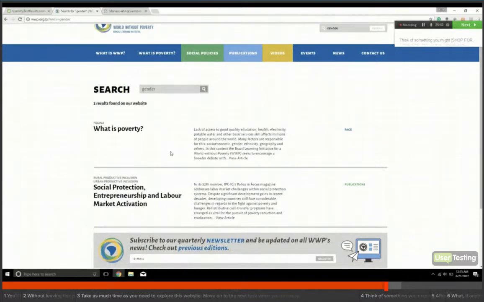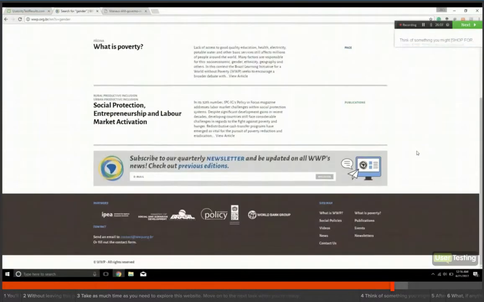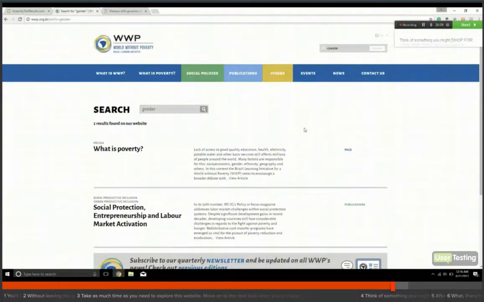I think that would be ND right there. Maybe I'm incorrect. IPCAG's Policy and Focus magazine addresses labor market challenges with social protection system. Despite significant development gains in recent decades, developing countries still face challenges. Yes, that's probably not what I want then.